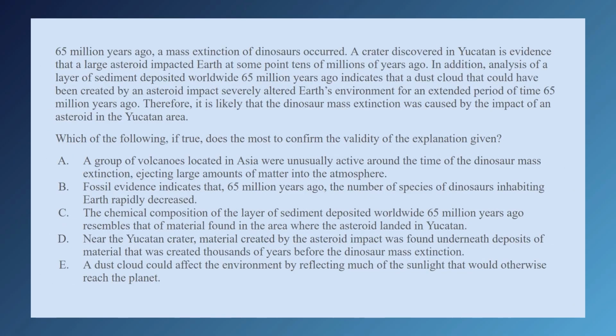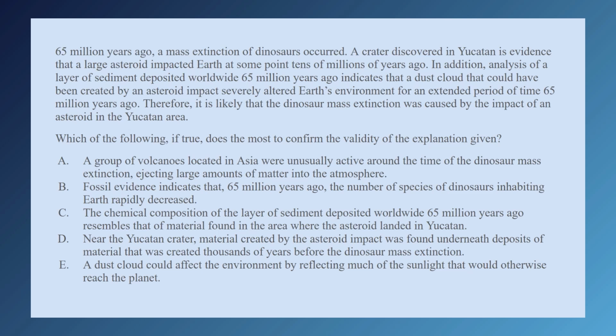I'm going to use a TTP example to illustrate timeline traps. 65 million years ago, a mass extinction of dinosaurs occurred. A crater discovered in Yucatan is evidence that a large asteroid impacted Earth at some point tens of millions of years ago.